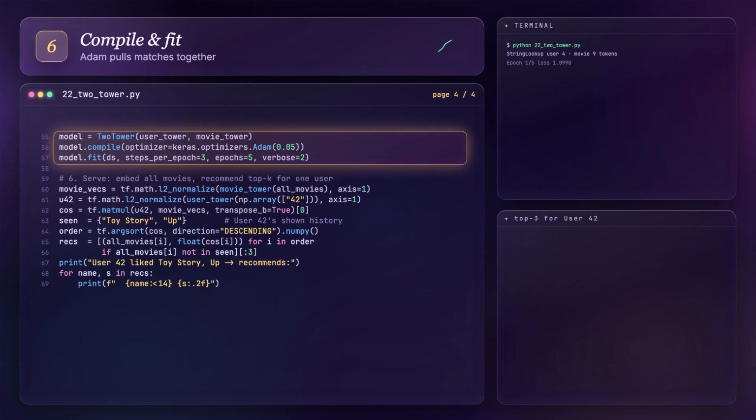We compile with Adam and fit for a few epochs. Loss drops as the model gets better at picking the truly watched movie out of the batch. That's our signal, the two spaces are lining up.